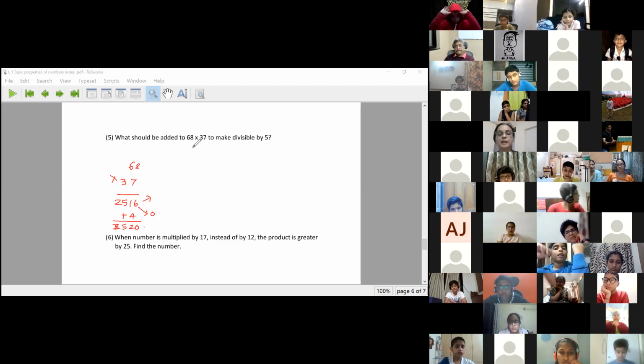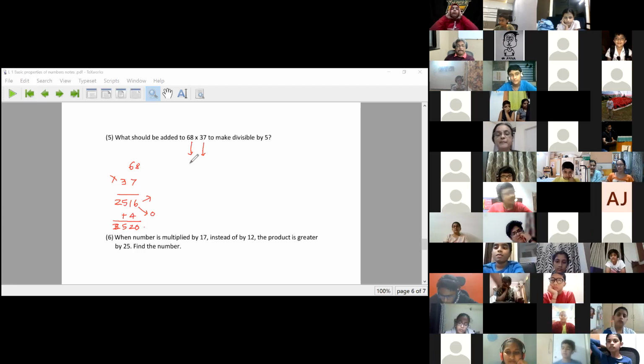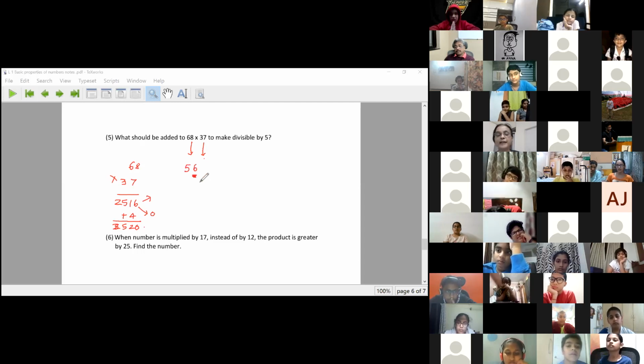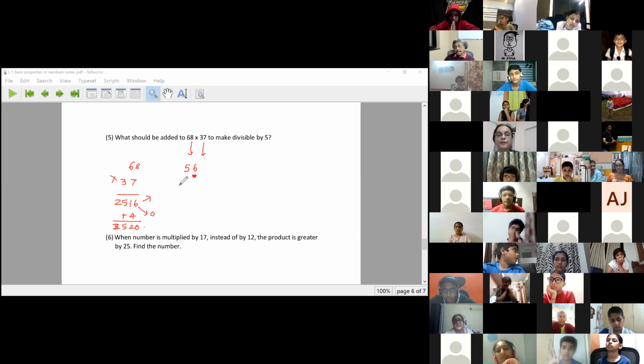This is a number that ends with 8, and this is a number that ends with 7. If I multiply any number ending with 8 by any number ending with 7, my answer will always end with 6, because 8 sevens are 56. And for any number ending with 6, to make it divisible by 5, I need to add 4 to it.